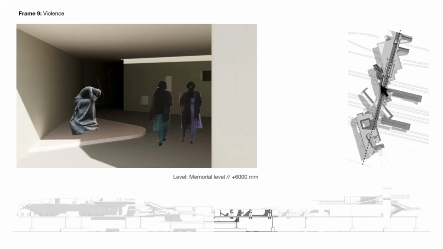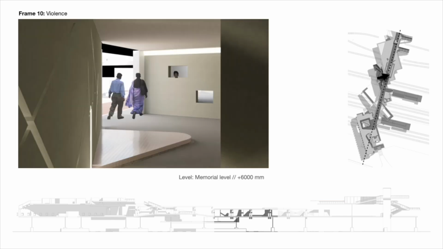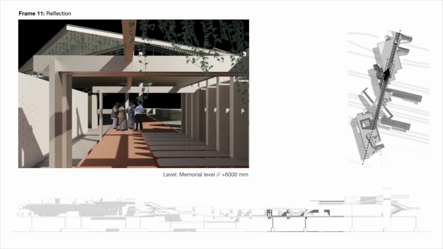Then comes violence. So again, sharp lines, and it's a little dark and dingy space that represents violence. And the lights are coming through elements of slits, and then there's punctures in the wall that guide people about the various clues, and guides the movement of people.